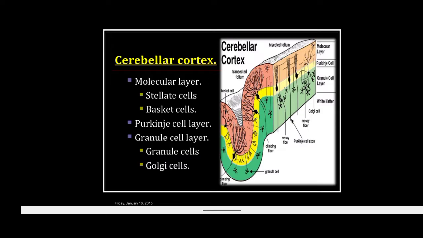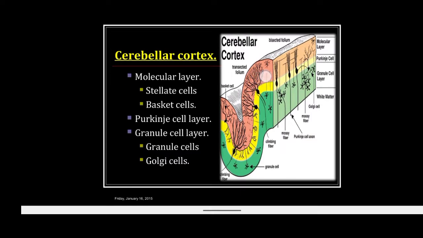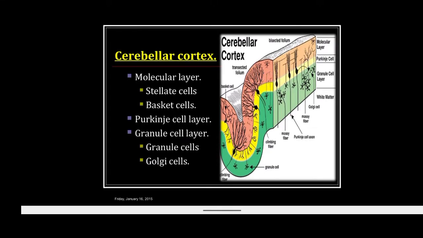Purkinje cells के जो dendrites होते हैं, they have a very extensive dendritic network that extends vertically into the outer molecular layer, see here, and provides a huge surface area for axodendritic synapses.